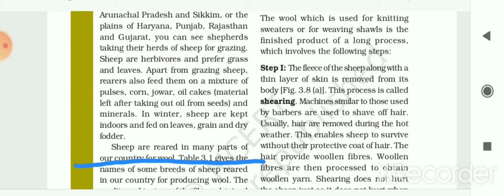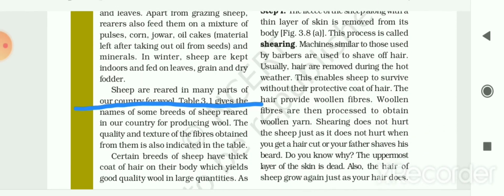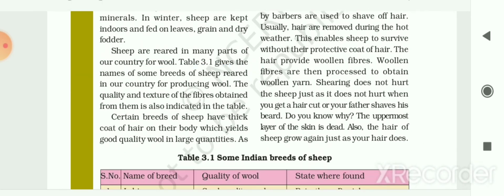Apart from grazing, sheep rearers also feed them on a mixture of pulses, corn, jowar, oil cakes, which is the material that is left after taking out oils from the seeds, and minerals. In winter, sheep are kept indoors and fed on leaves, grains and dry fodders. Dry fodders means the harvested crop which is dried for the feeding of the animals. Sheep are reared in many parts of our country for wool.